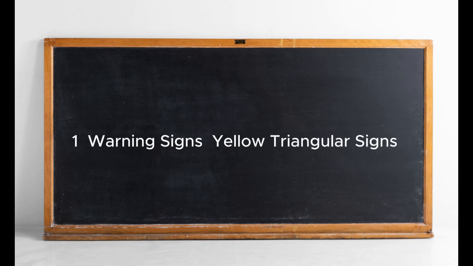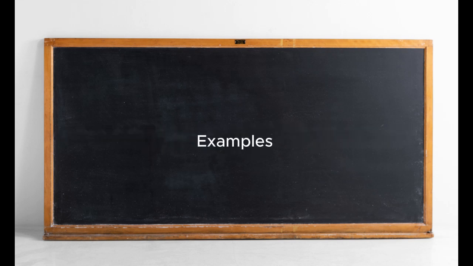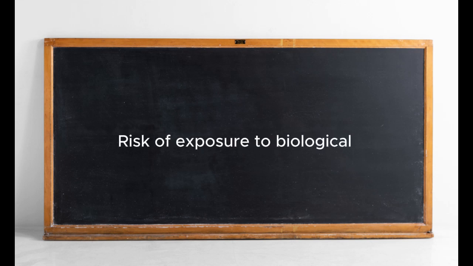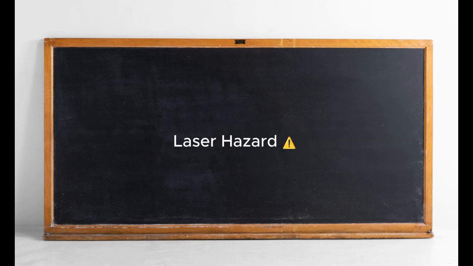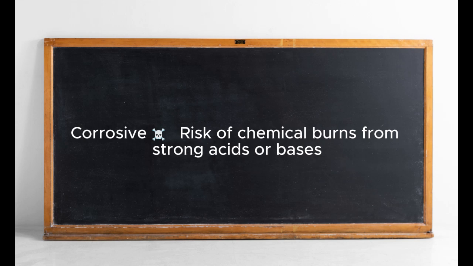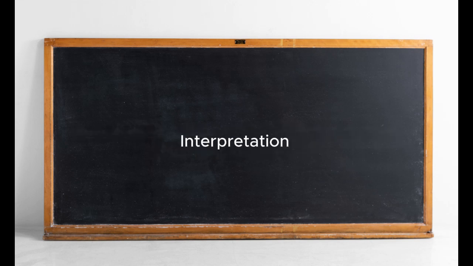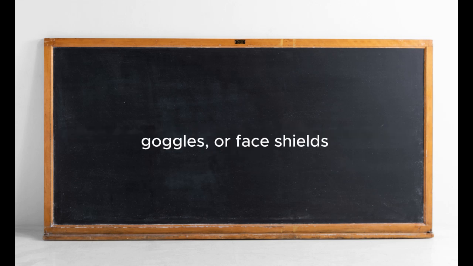1. Warning signs. These indicate potential dangers that require caution. Examples: biohazard, risk of exposure to biological hazards like bacteria or viruses. Radiation, presence of radioactive materials, or ionizing radiation. Laser hazard, danger of exposure to laser beams. Corrosive, risk of chemical burns from strong acids or bases. Interpretation: these signs mean you should exercise caution and use protective gear like gloves, goggles, or face shields.